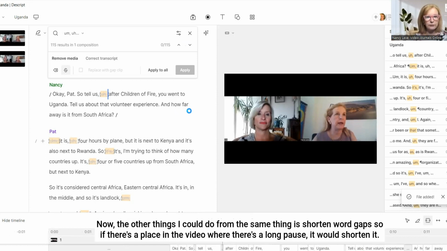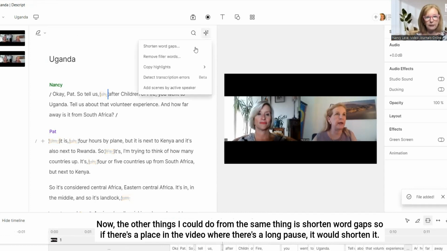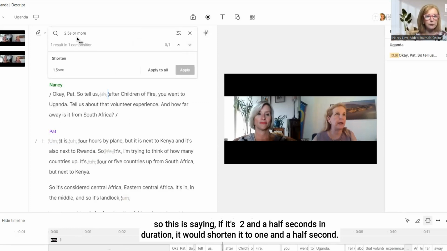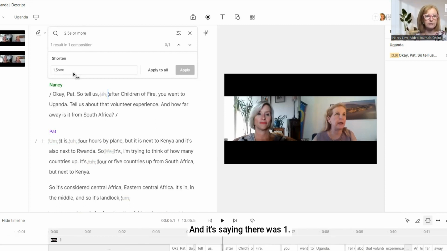Now, the other things I could do from the same thing is shorten word gaps. So if there's a place in the video where there's a long pause, it would shorten it. So let's see if we have any in here. So this is saying if it's 2.5 seconds in duration, it would shorten it to 1.5 seconds. And it's saying there was one. And so I'll say apply.